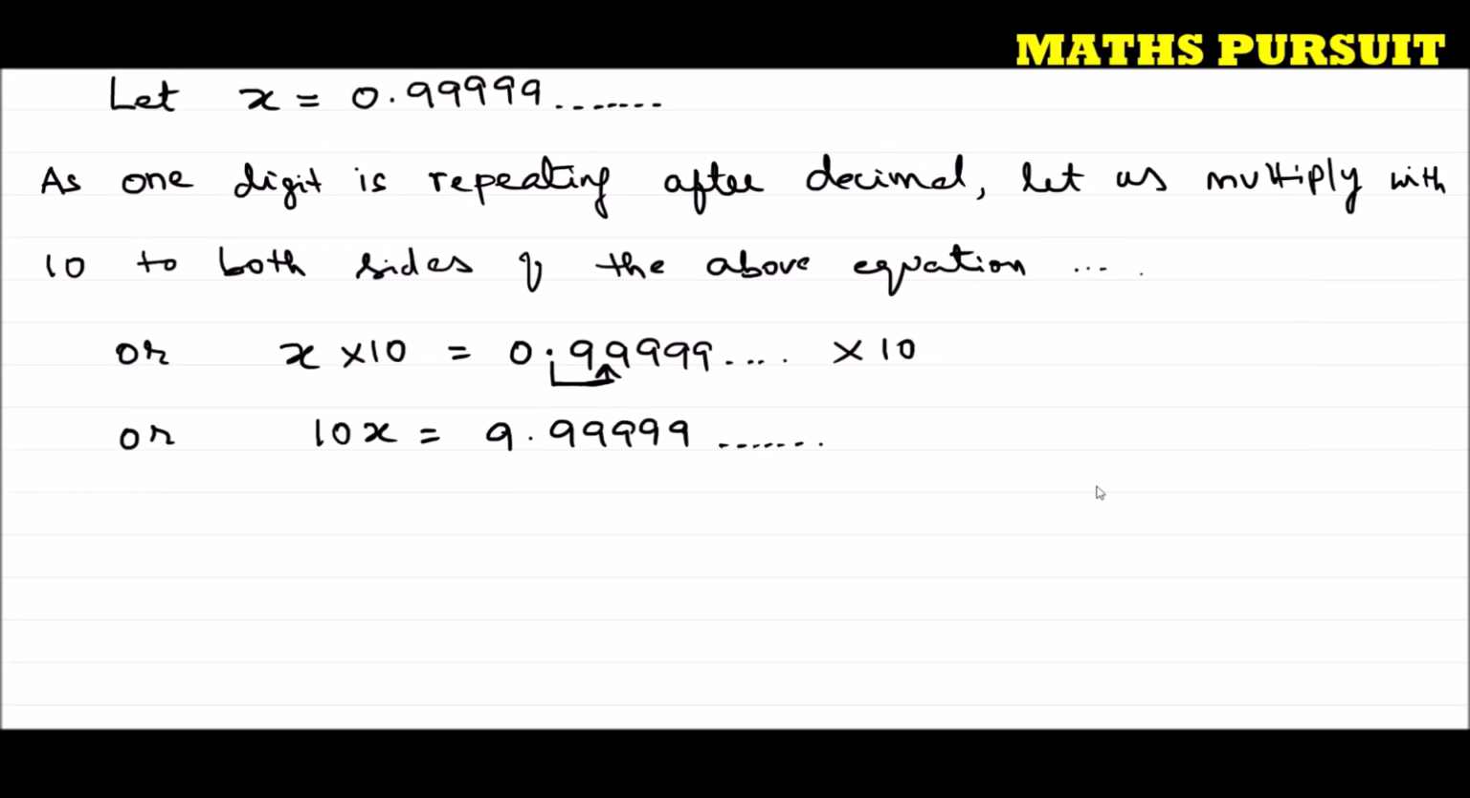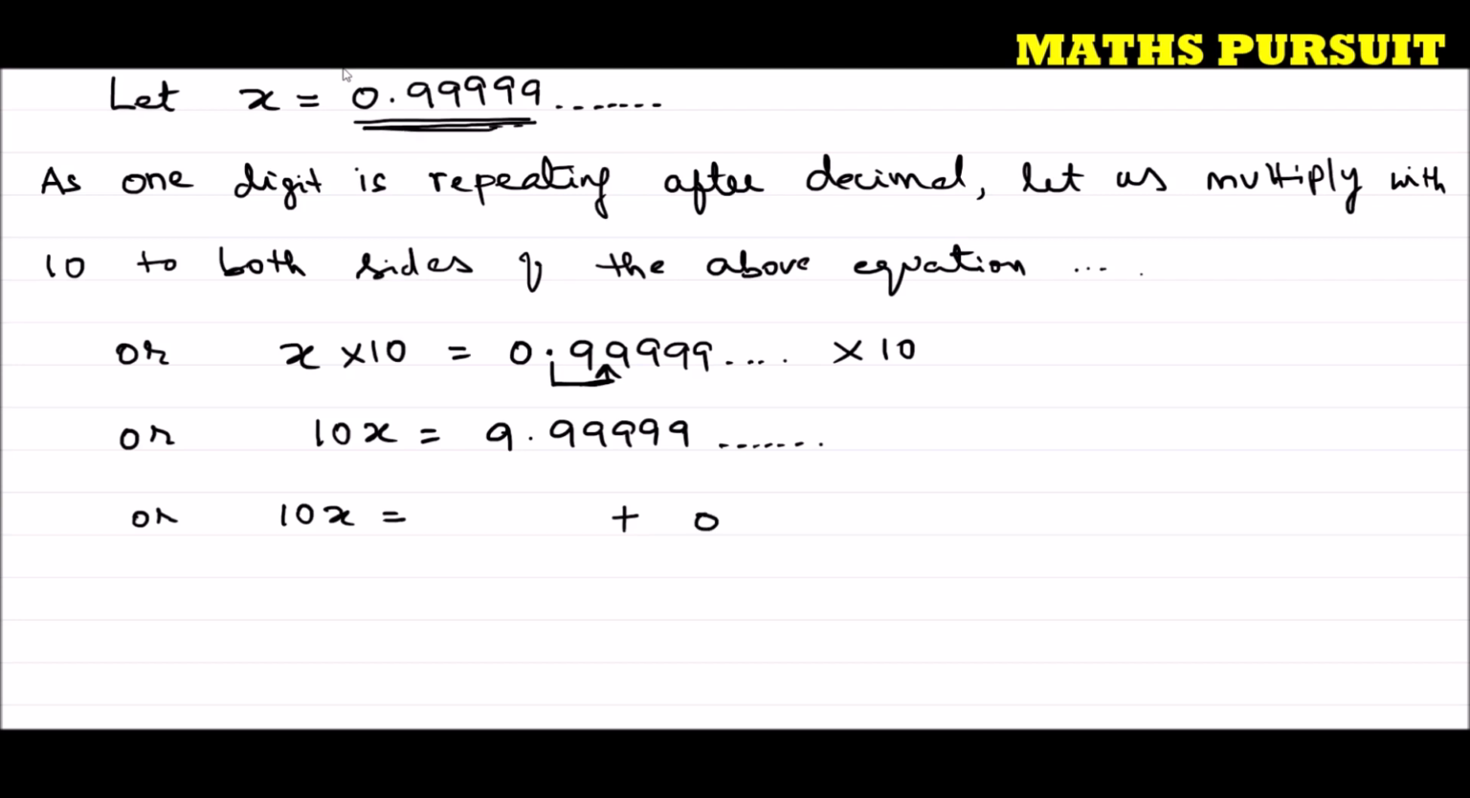Here this step is going to be most important. Just let us observe this carefully. We got 10x is equal to 9.9999. Now I am going to segregate this 9.999 into two parts. One part is going to be this part 0.999, which is the initial one the question has given us.